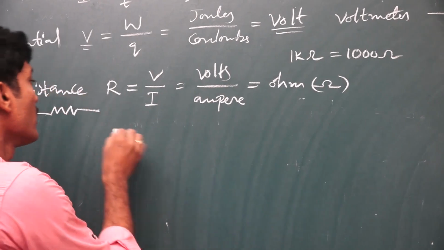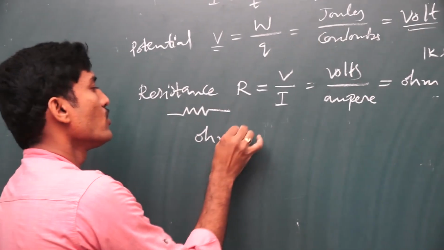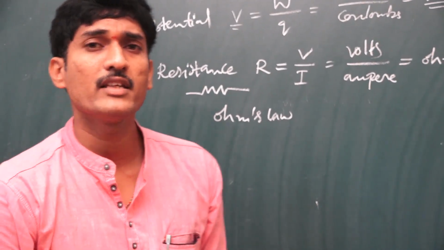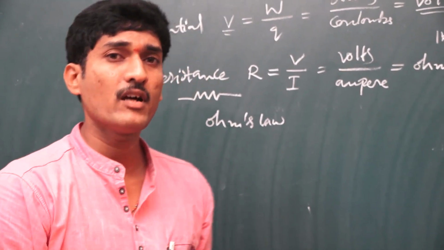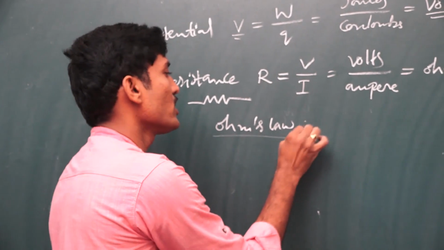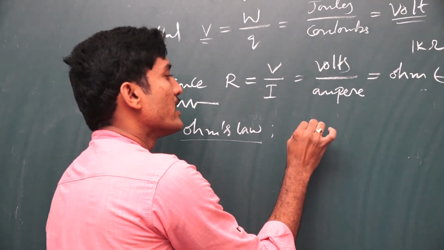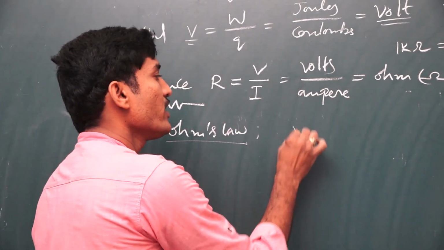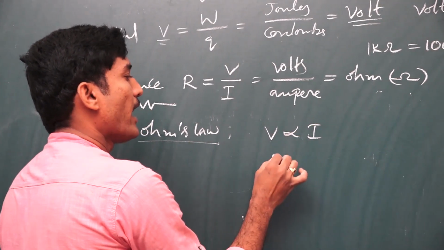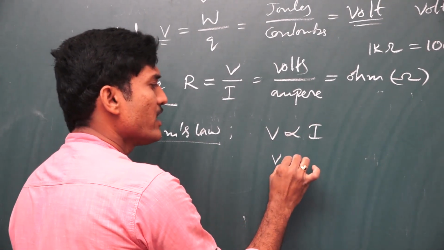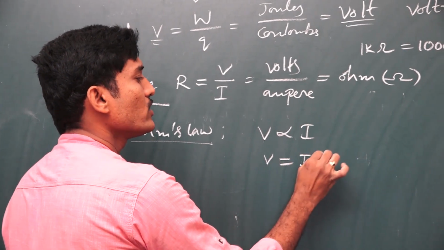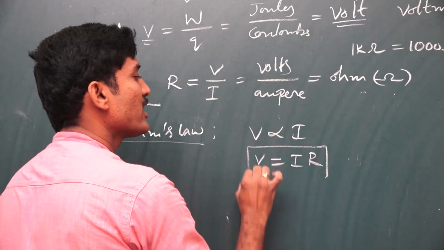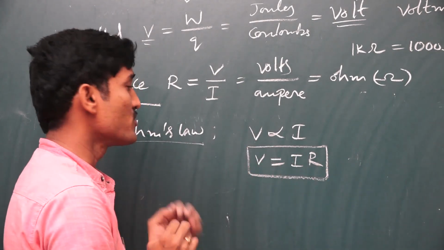Here it is important to know what Ohm's law is, and it is very frequently asked in examinations how to experimentally verify Ohm's law. Here at constant temperature, the current is directly proportional to the voltage across the conductor. So V is proportional to I, and simply we write this equation as V is equal to I into the constant R, that is nothing but the resistance. V is equal to IR is the mathematical representation of Ohm's law.